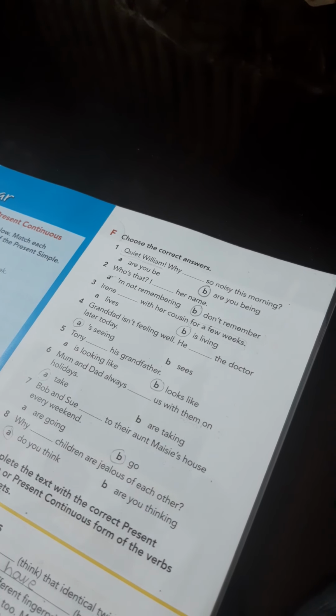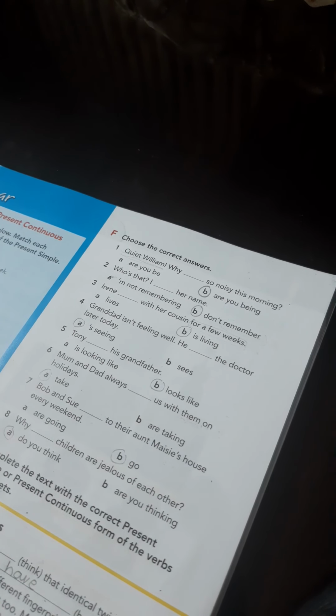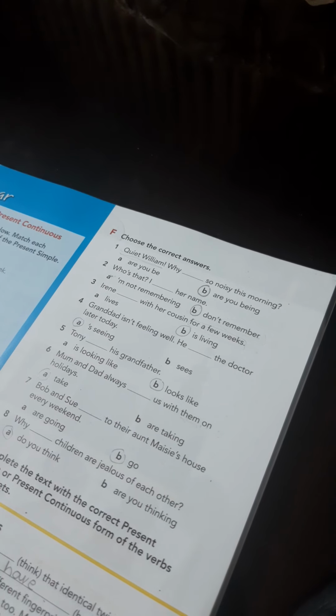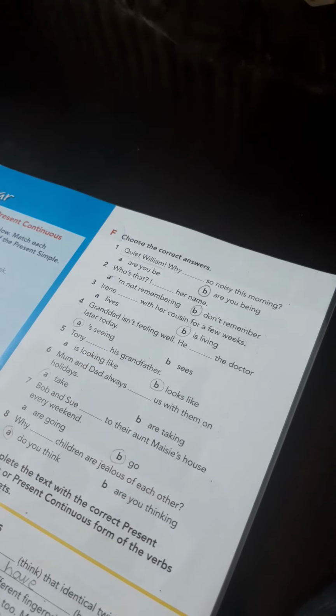Hello, my students. Today we are going to do some exercises in our student book that are related to the grammar that we have taken. Open your student book, page number 9, exercise number F. Here we have to choose the correct answer.